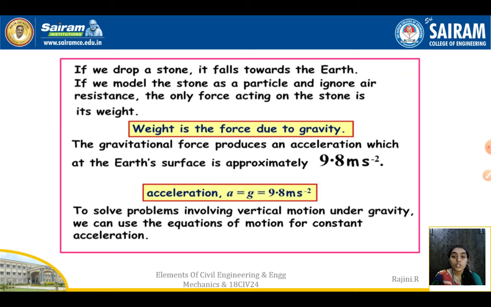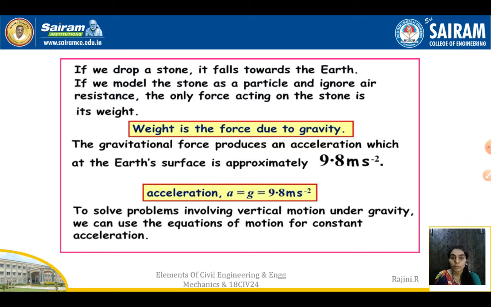For example, if we drop a stone, it falls towards the earth. If we model the stone as a particle and ignore air resistance, the only force acting on the stone is its weight, that is the own weight of the body. Weight is the force due to gravity. The own weight of any body will be acting downwards, that is minus, due to gravity. The gravitational force produces an acceleration at the earth's surface.